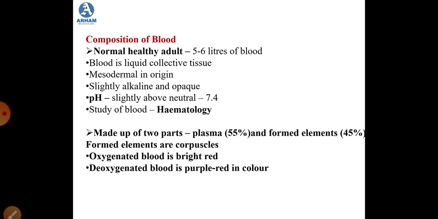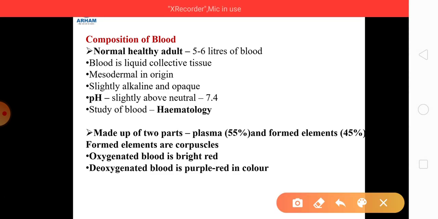Whatever we have studied by now, we had already studied in the previous part. Now in this part, we will be studying about the composition of the blood. Before we move on to the composition of the blood, let us study some basic characteristics or basic features of blood. Now, a normal healthy adult will carry 5 to 6 liters of blood.